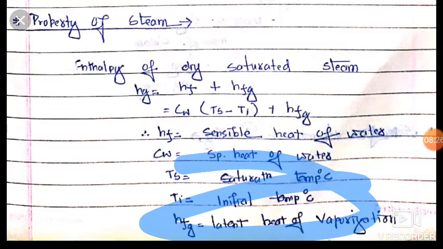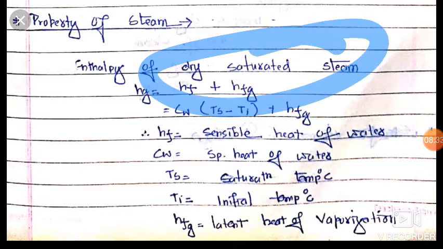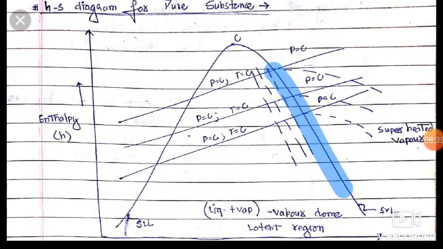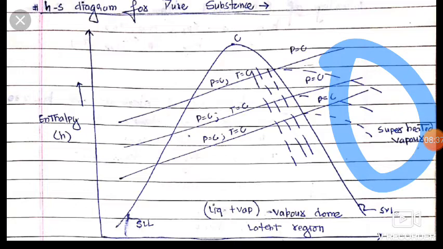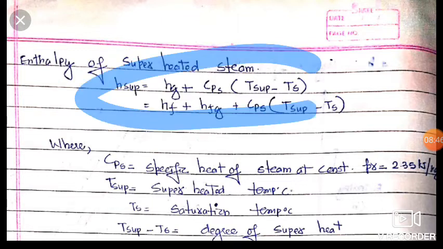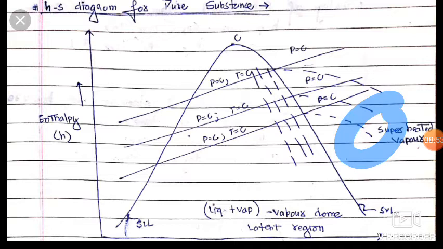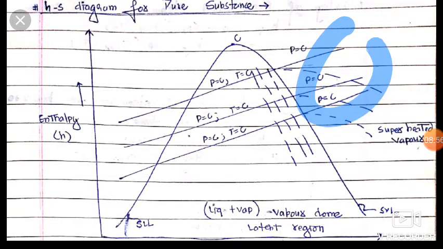Now friends, there is the enthalpy of superheated steam. It is about dry saturated steam. It is on this line. Now friends, for superheated steam, what is it? H for superheated steam is equal to Hg plus Cps (T superheated minus Ts). From here it is Cps, and we will get Ts. It is superheated temperature minus saturated temperature.